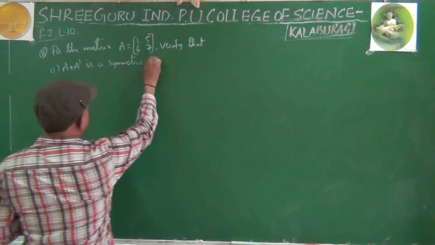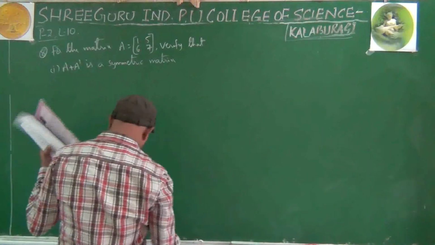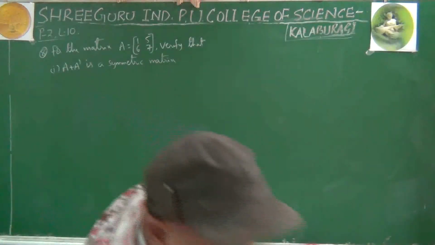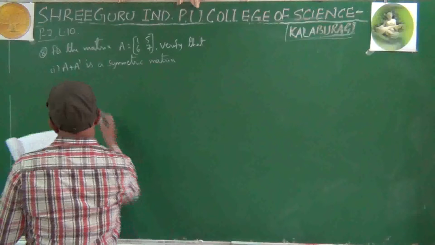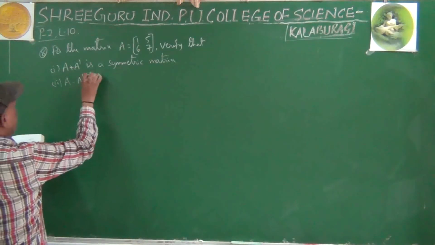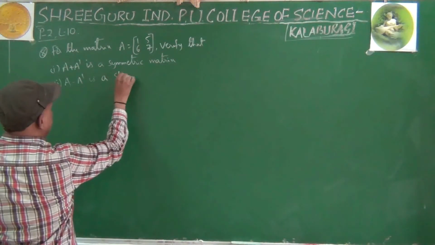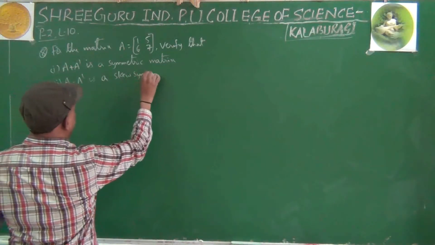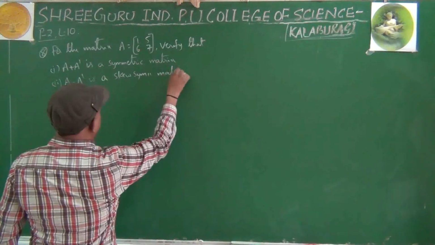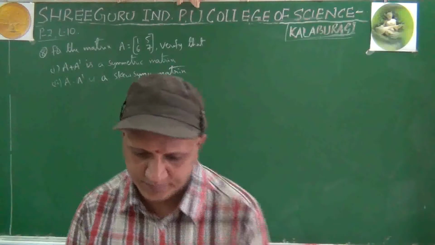Right? Second sub question: A minus A dash is a skew symmetric matrix.